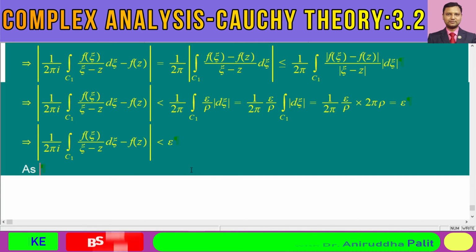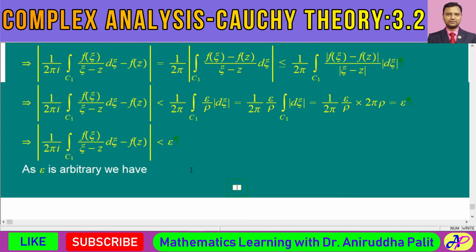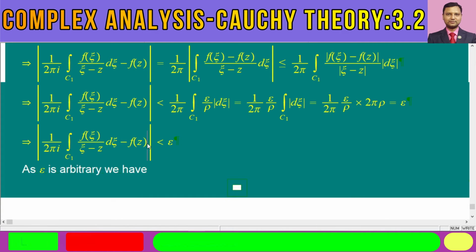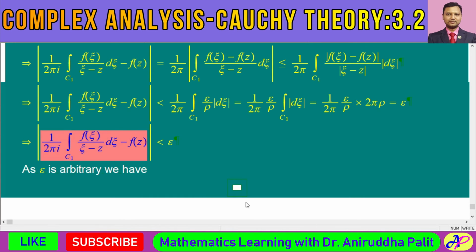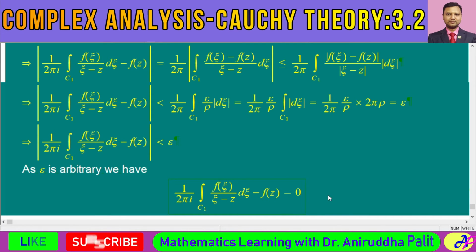As epsilon is arbitrary, the only conclusion we have is that this expression must be equal to 0.